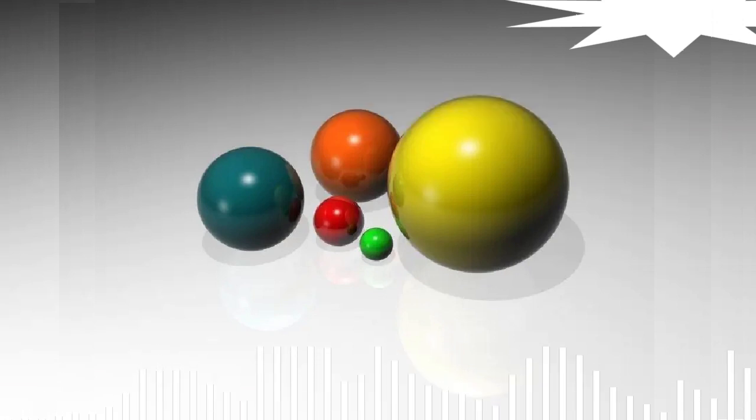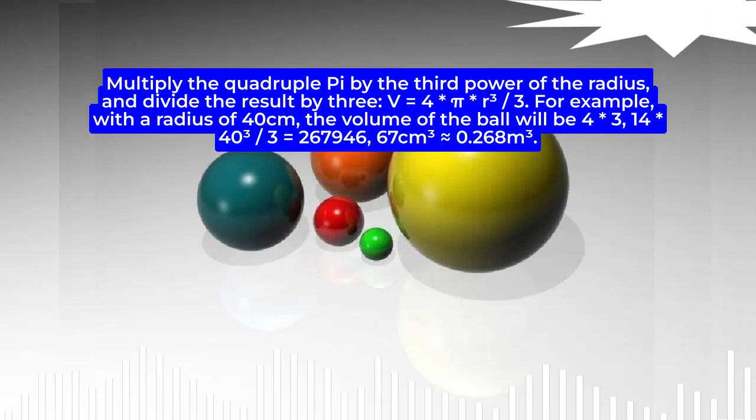Step 3. If the radius of the ball is known from the conditions of the problem or it can be measured, then the corresponding mathematical formula can be used to calculate the volume. Multiply the quadruple pi by the third power of the radius, and divide the result by 3, V equals 4 * pi * r^3/3. For example, with a radius of 40 centimeters, the volume of the ball will be 4 * 3.14 * 40^3/3, which is equal to 267,946.67 cubic centimeters, almost equal to 0.268 cubic meters.